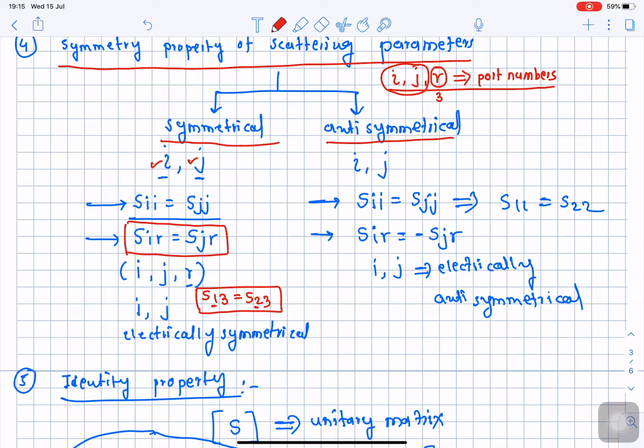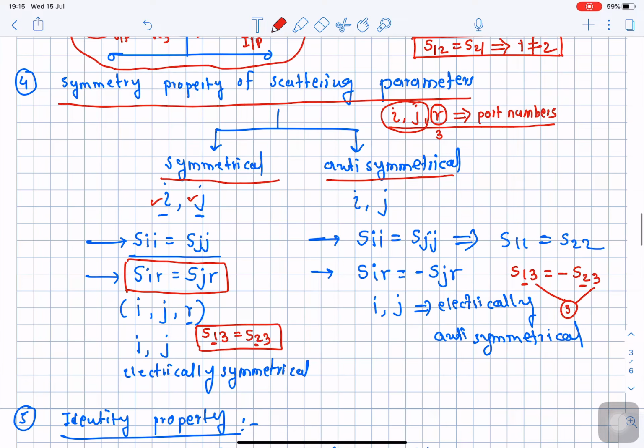And if this is not the case, on the other hand, if I get S13 is equal to minus S23, then port number 1 and port number 2 are said to be anti-symmetrical with port number 3. So this is an important property of symmetry, and in order to explain it, we need to consider three different ports, out of which the two ports may be symmetric with the given third port, or they may not be.